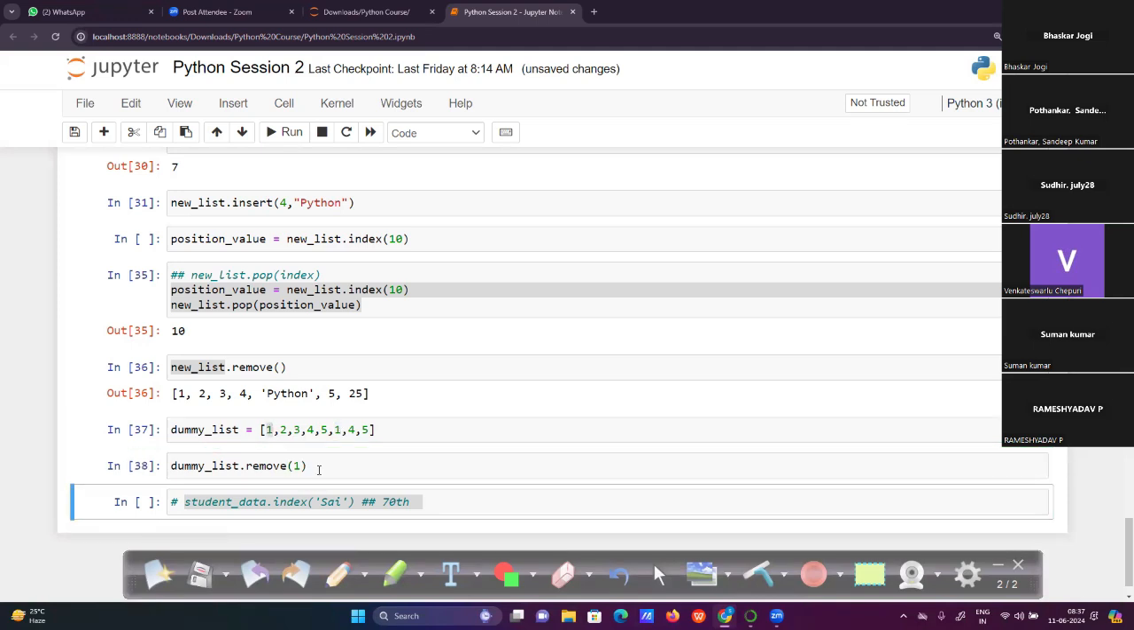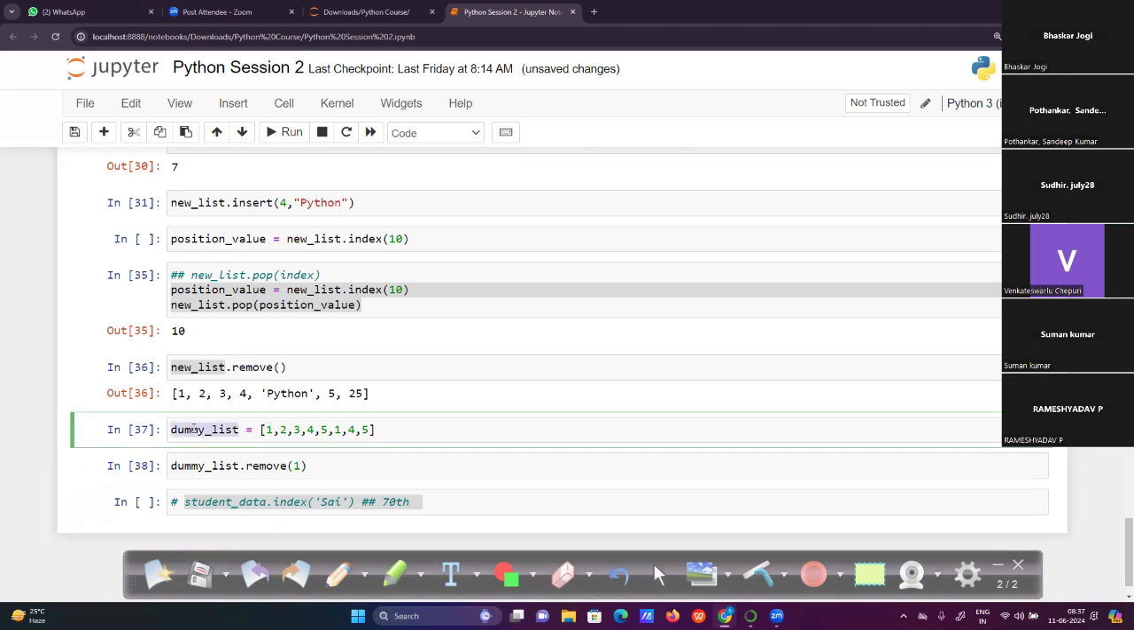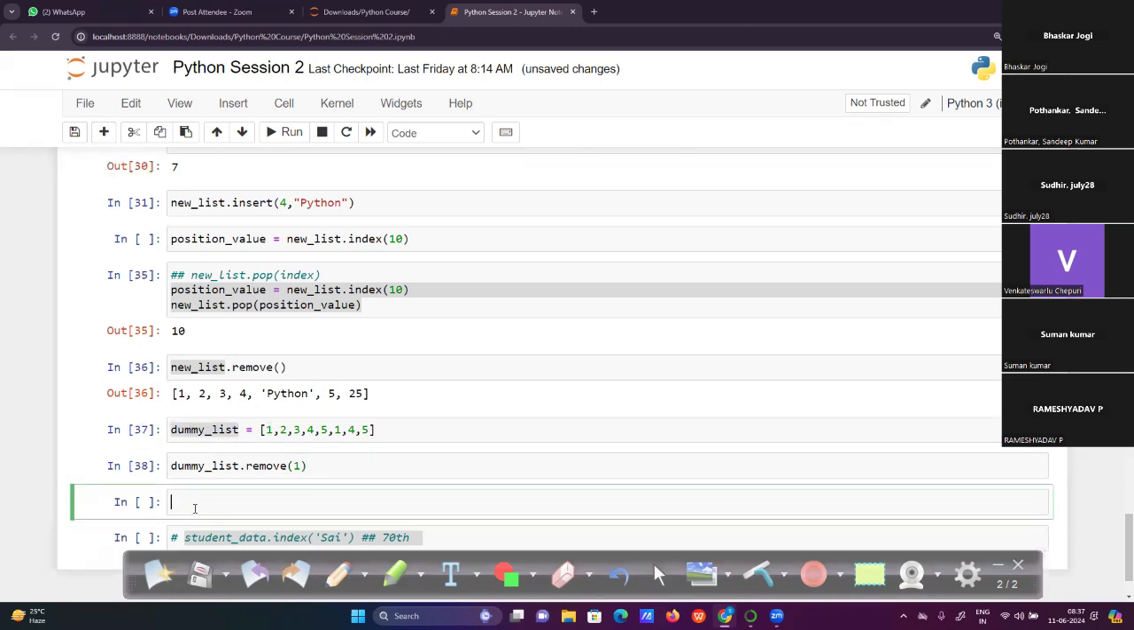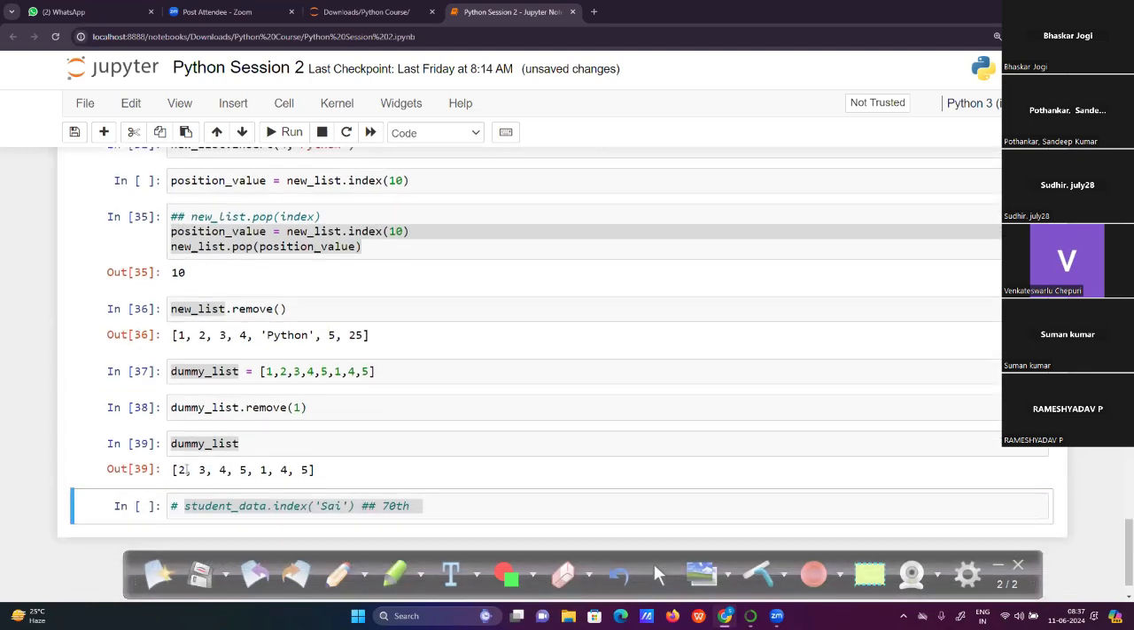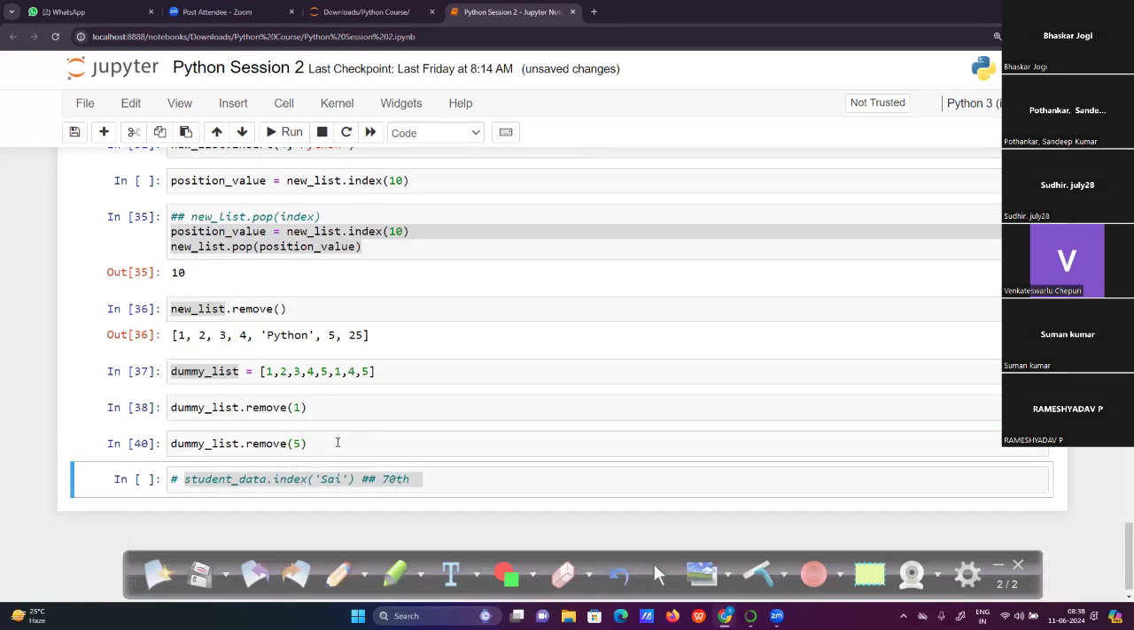Just run this code. Now if I run the dummy list again, see, 2 3 4 5 and 1 4 5 still exists, 1 exists at the same position. Now if I enter remove of 5 again, at this moment it will remove the first occurrence value. In a list, whatever values exist, the first occurrence value is removed with the remove method.